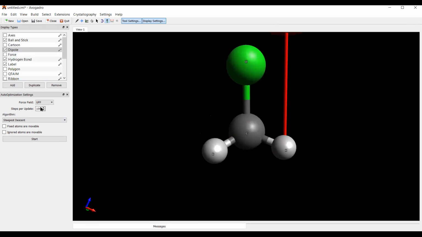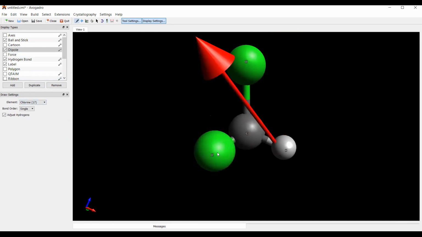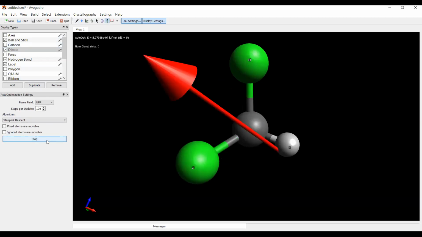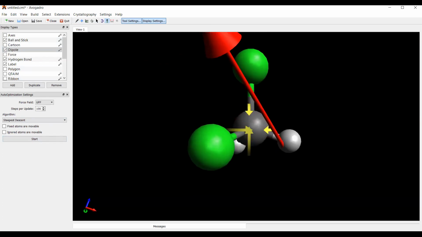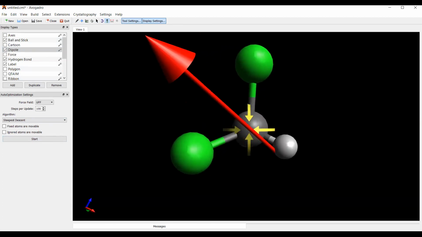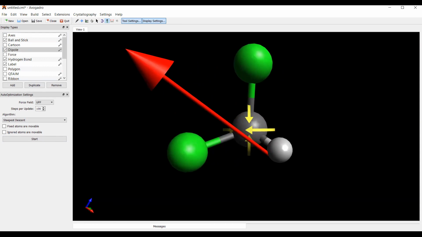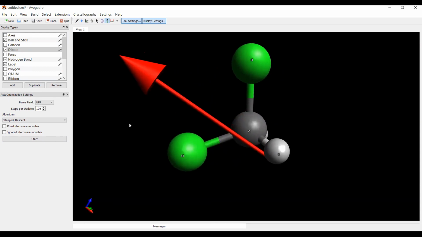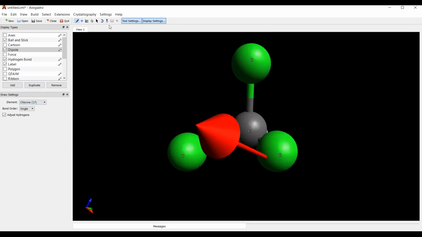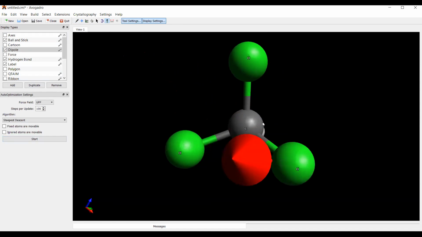Now what will happen if I add one more chlorine here? Okay, let me add one chlorine here. Now, can you see the change in dipole moment? Let me again optimize it. Can you see how the dipole moment changed? Yes, sir. Now you will see a very amazing thing. Let me add one more chlorine here. Now let me optimize, okay? Because you have to get the bond length right.